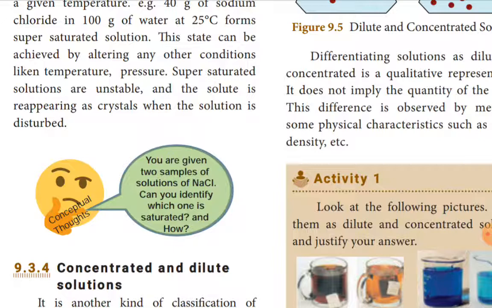If it is not dissolved, that means it is saturated, it has reached the maximum solubility. So by adding further grams of solid we can tell whether it is saturated or unsaturated.